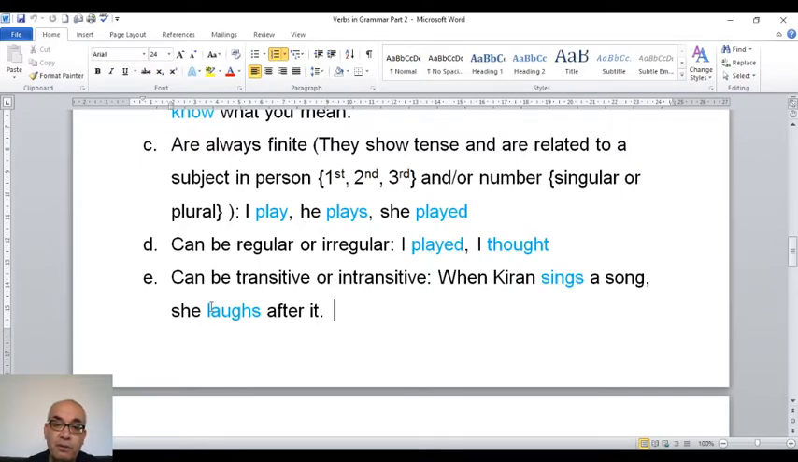After laugh, there is no noun, no object. So laugh is an intransitive verb. So again, when you use a verb, you have to use your dictionary. Is this verb transitive? It means it takes an object. Is this verb intransitive? It means it doesn't take an object. And some verbs can be transitive and intransitive. So you have to use the dictionary very, very well.